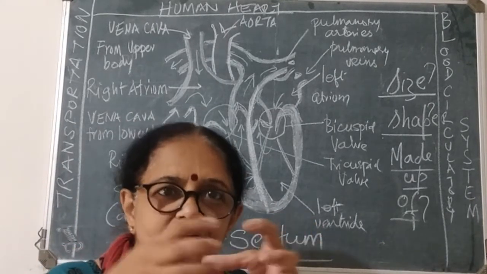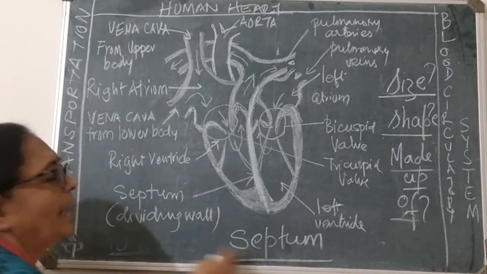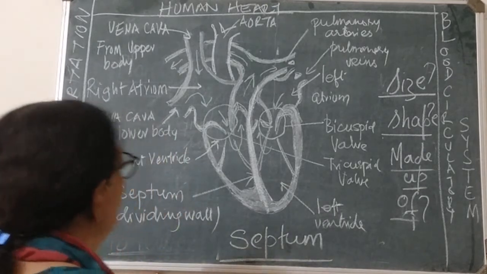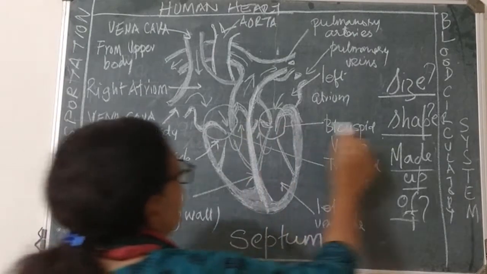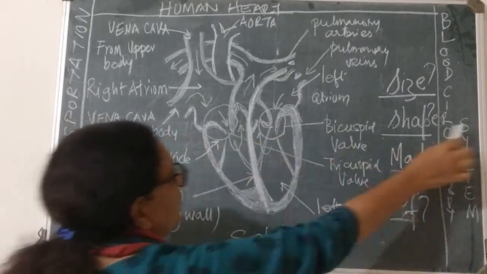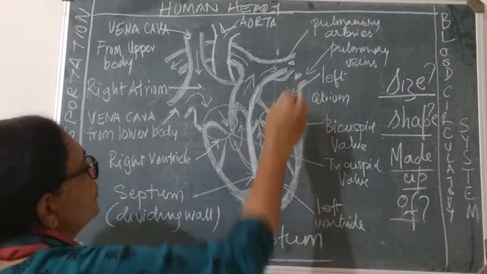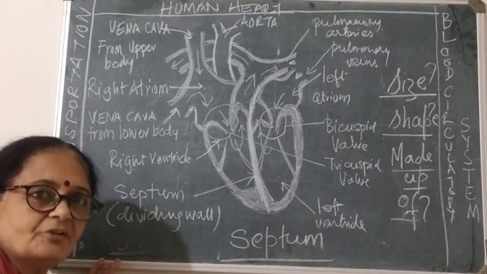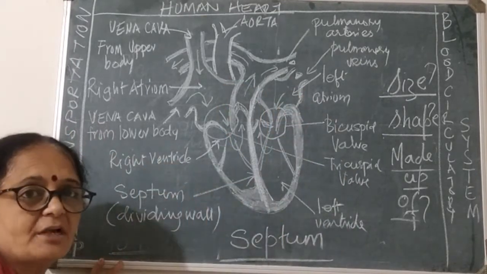So that this blood does not get mixed up, there is a partition. Okay, I hope I am able to make it clear. Next, what we will talk about is horizontally. Horizontal means "આડું". Horizontally, it is divided into 1, 2, 3 and 4 chambers. I repeat, horizontally, it is divided into 1, 2, 3 and 4 chambers.